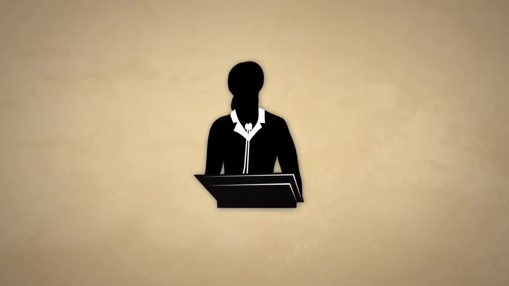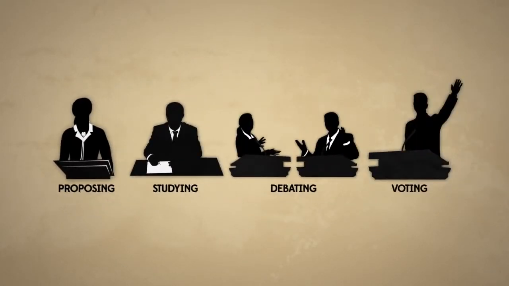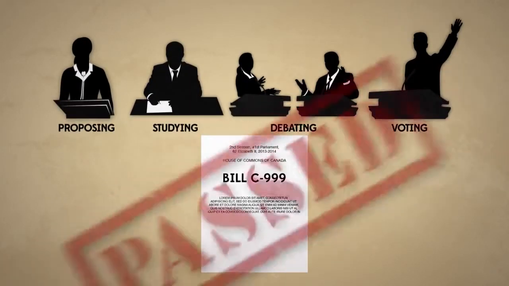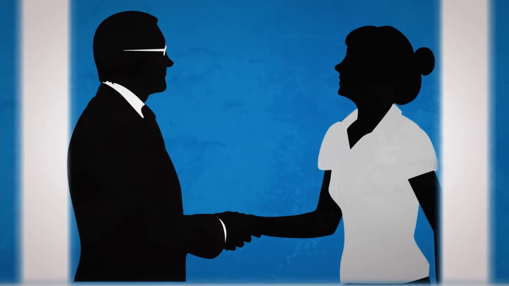Elected representatives are responsible for proposing, studying, debating, and voting on bills, which are potential laws. Elected representatives also spend their time meeting with their constituents to discuss their concerns and to provide guidance and advice relating to government services.